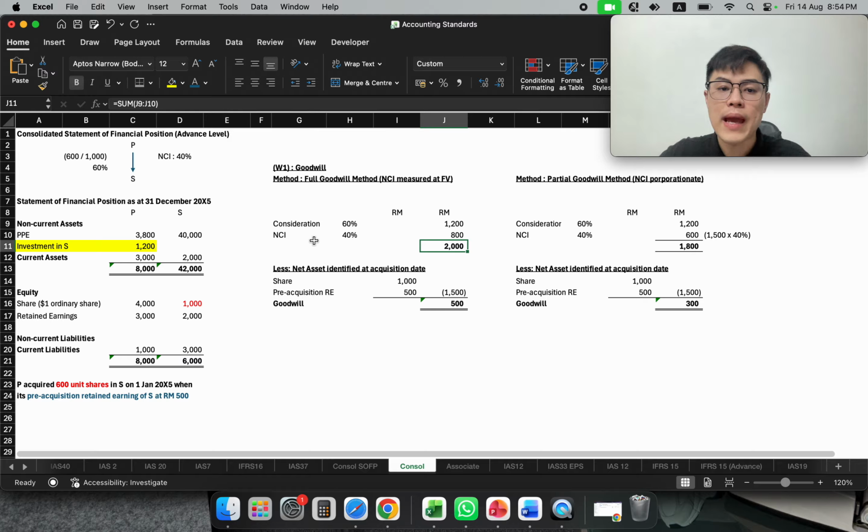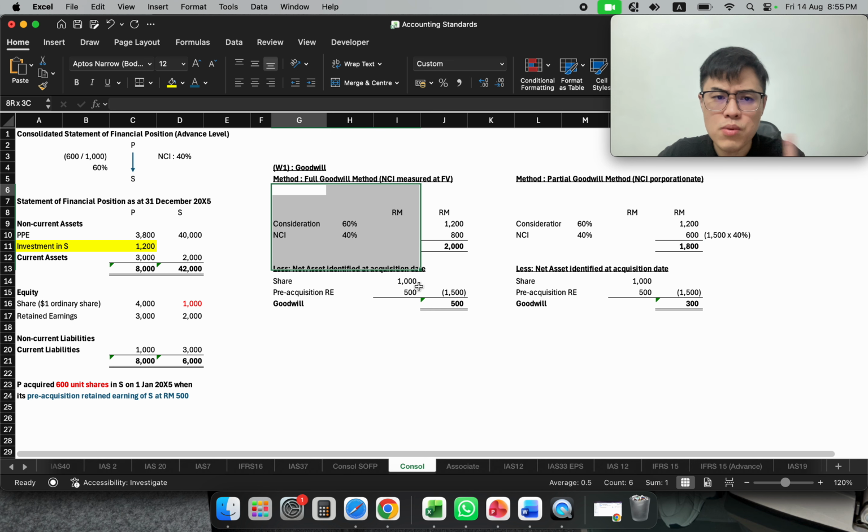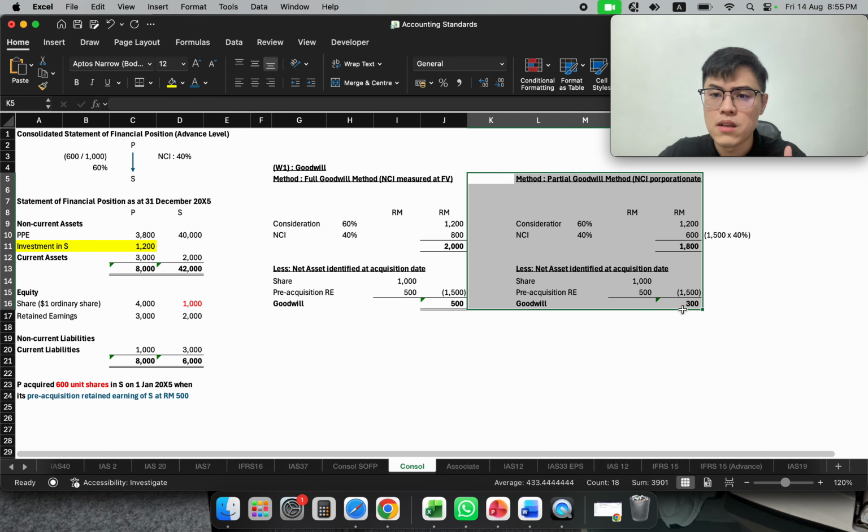So in here we are quite optimistic. But in the partial goodwill method, the consideration is the arm's length transaction that we paid, but for the NCI, we are not using market value. We are using the net asset 40%, 600. So these are the two different methods. Actually, it's very simple in terms of this.